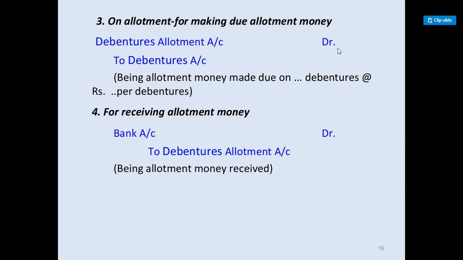On allotment, for making due allotment money: when the allotment money is asked for, debenture allotment account debited to debenture account. On receiving the allotment money, bank account debited to debenture allotment account.